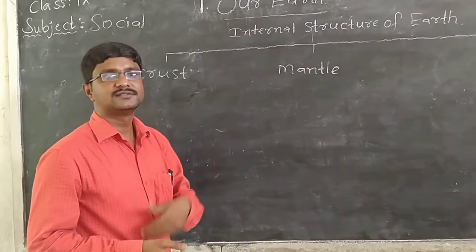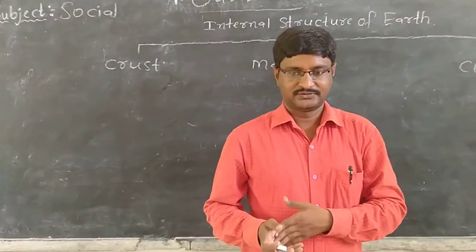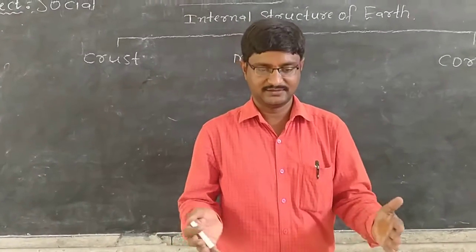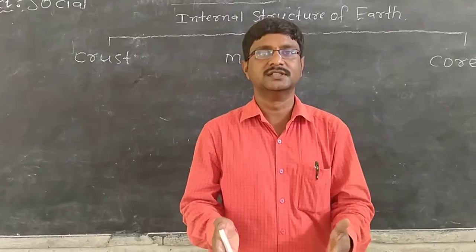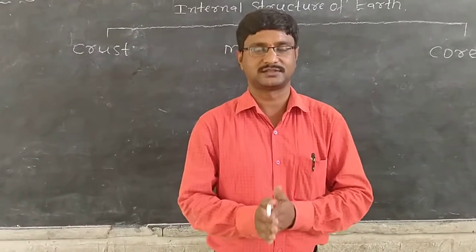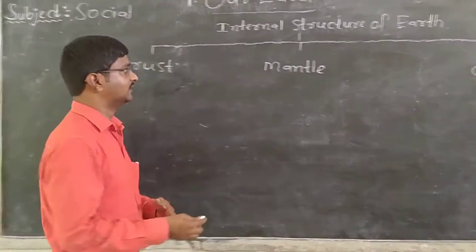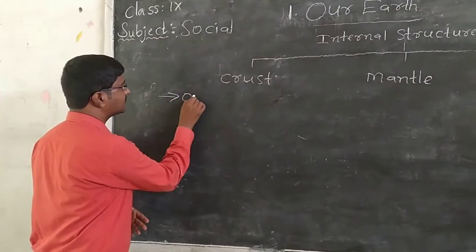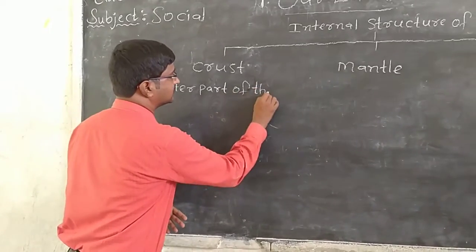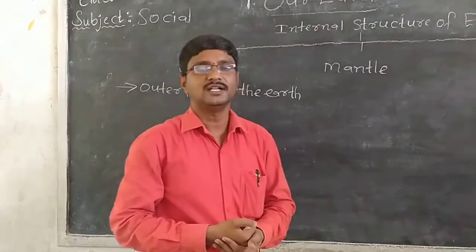Crust. This is the first layer of the Earth. Crust is the outer part of the Earth. Outer part means presently all human beings, birds, animals, all living beings are living on the outer part. That outer part of the Earth is called crust. Have you understood? So what is crust? Crust means the outer part of the Earth which we are living on.